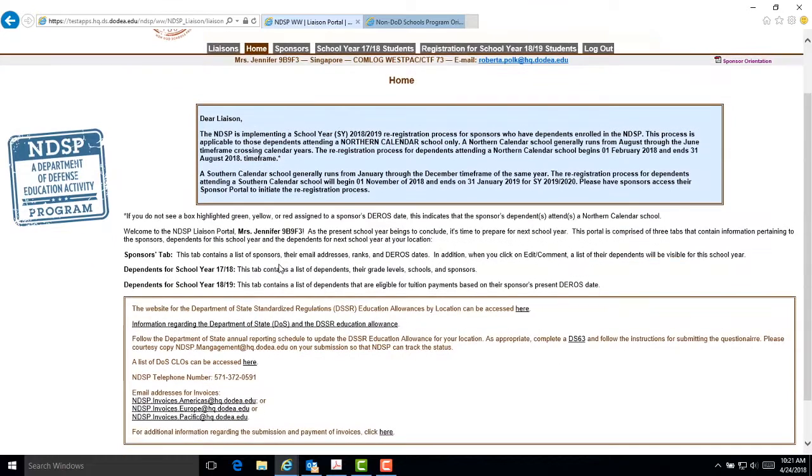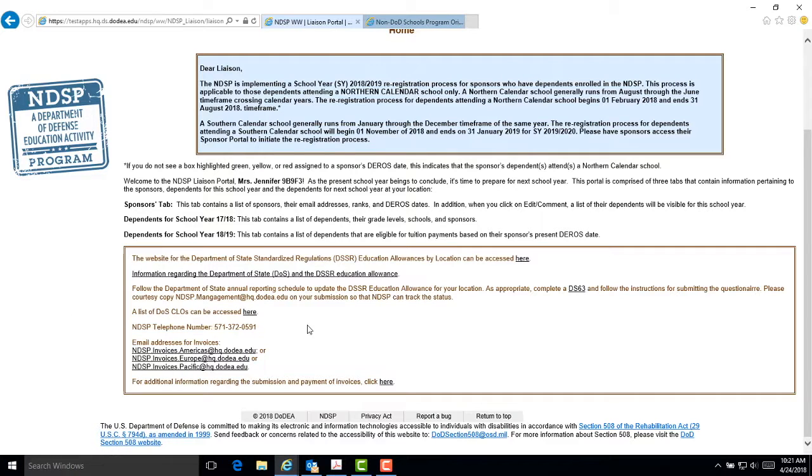Below the blue box is a white box with information regarding the Department of State Standardized Regulations Education Allowance, better known as the DSSR. Each student has a DSSR based on their grade and location. The DSSR Education Allowance is the sponsor's maximum allowance and is used to defray the costs of education. The allowance is not meant to cover every expense. There are allowable and non-allowable fees. Any expense incurred above the DSSR will be the responsibility of the sponsor.